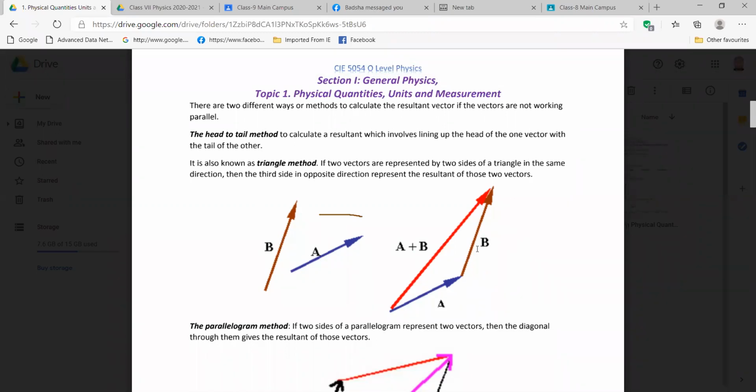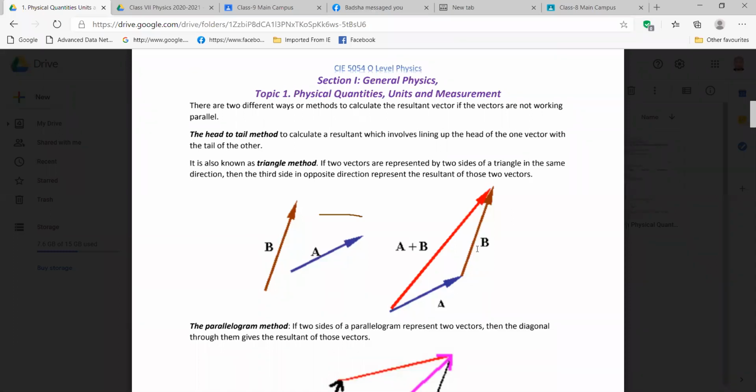Got it? Right. Yes, sir. Anything else? Yes, sir. Tell me. No, sir. I said yes, sir. Okay, fine. Then we can continue, right?